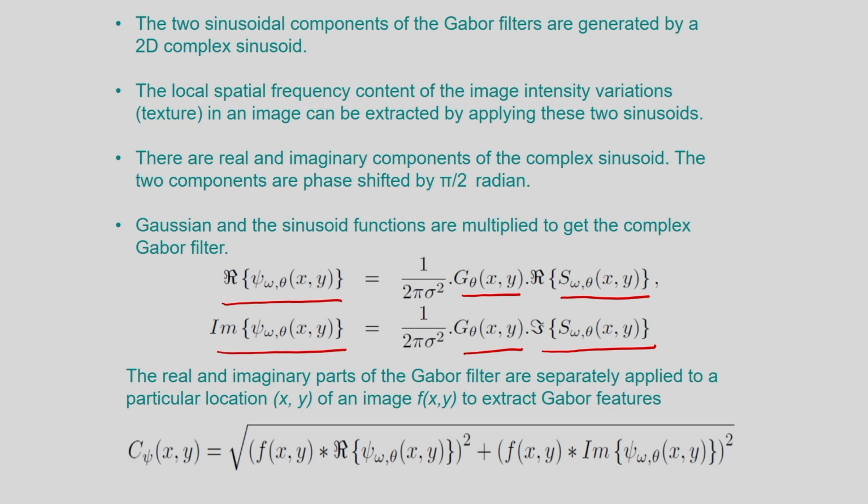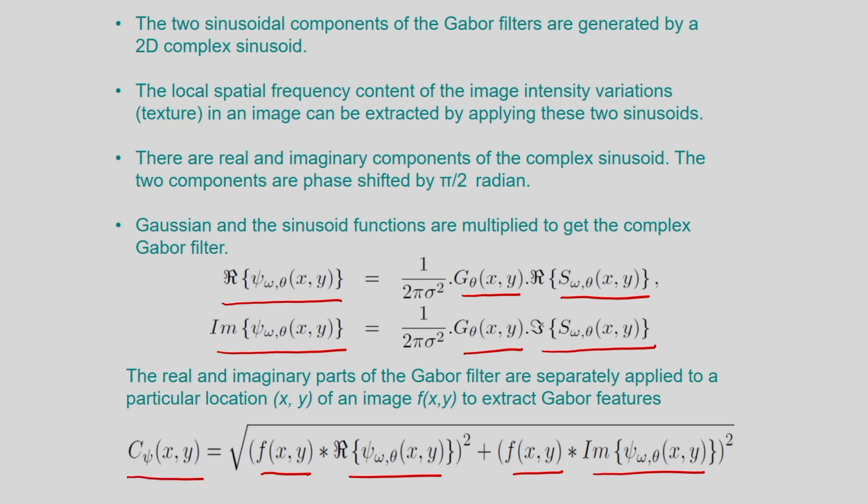The real and the imaginary parts of the Gabor filter are separately applied to a particular location, suppose x and y of an image f(x,y), to extract Gabor features. So, here you see what I am doing. I am considering the image f(x,y), that is convolved with the real part of the Gabor filter. And also you can see the second part, the image f(x,y) convolved with the imaginary part of the Gabor function, and from the real part and the imaginary part I can determine the Gabor coefficients, the Gabor features.